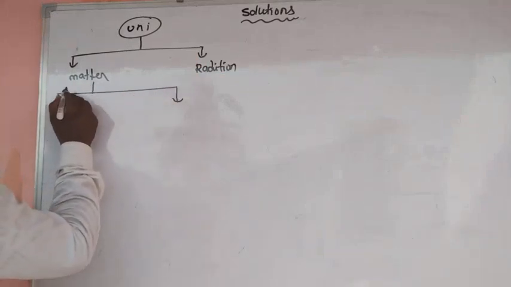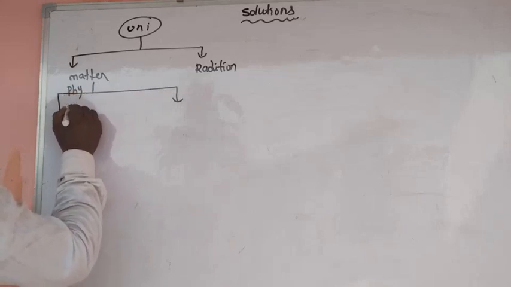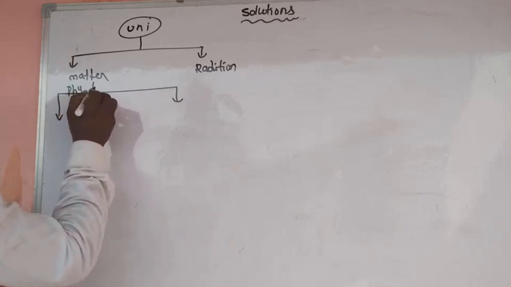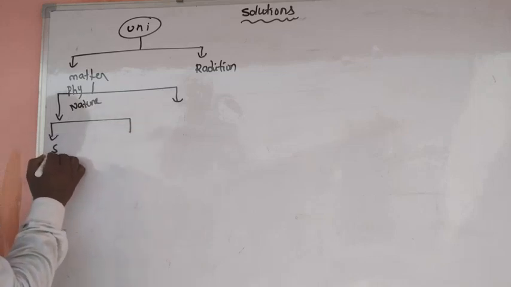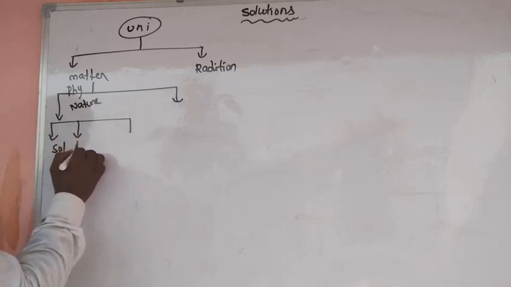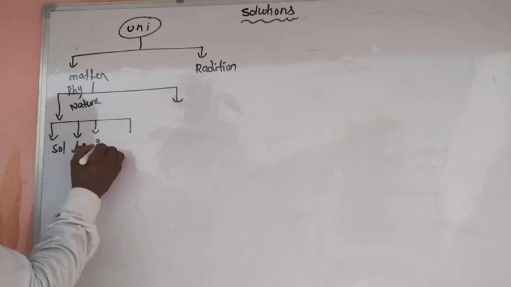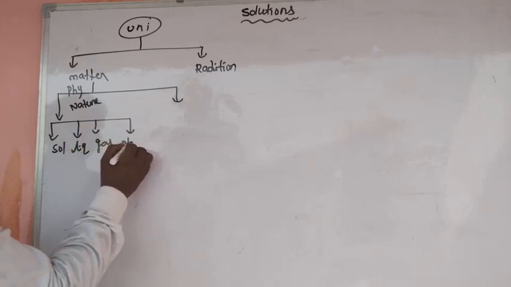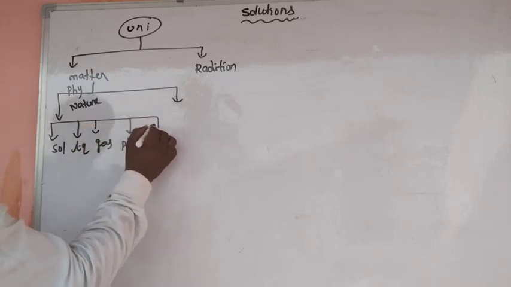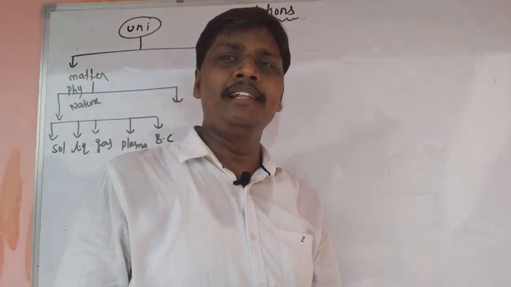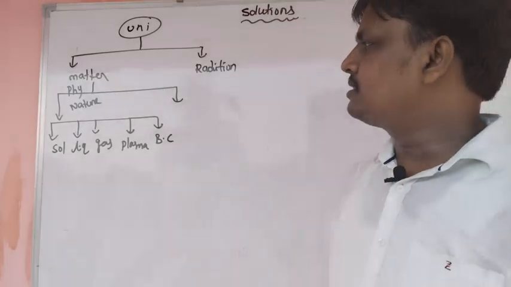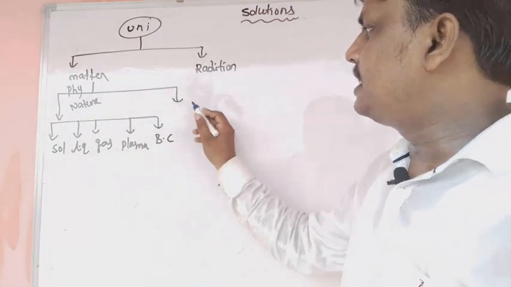Now matter is again classified into several types based on its nature. Based on the physical nature of matter, it is classified into 5 types. First one is solid, second is liquid, third is gas, fourth is plasma, and fifth is the Bose condensed state or Bose-Einstein state.